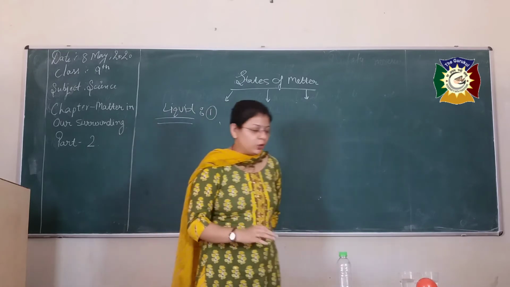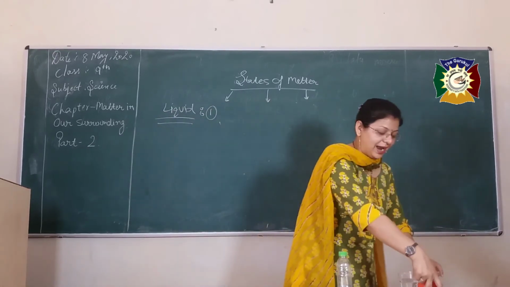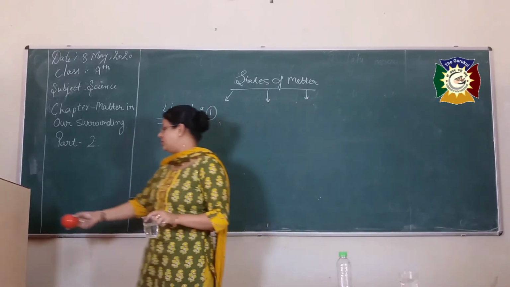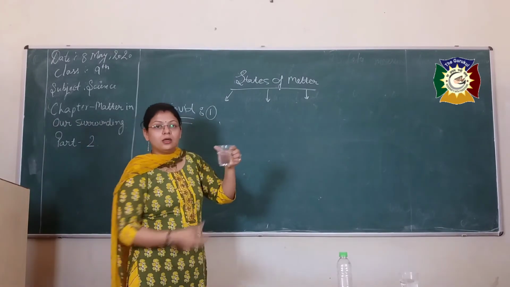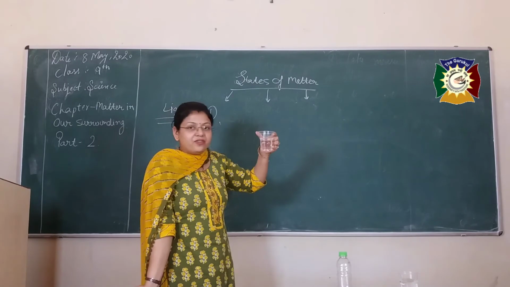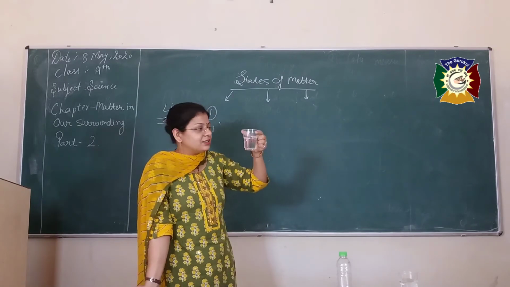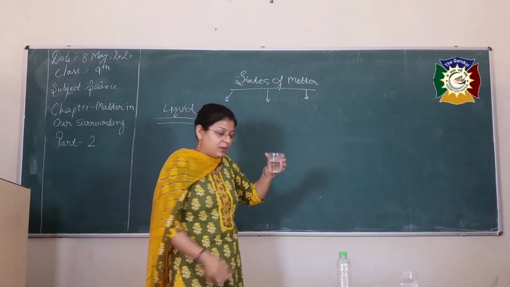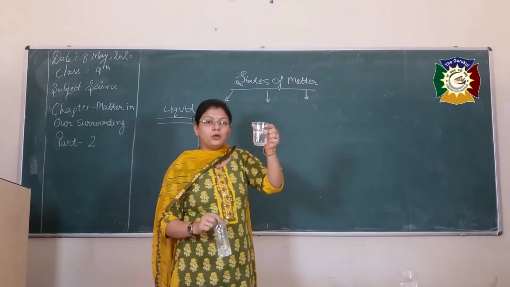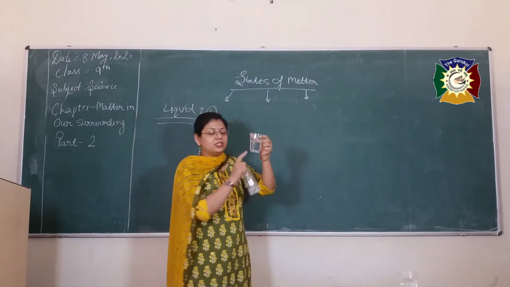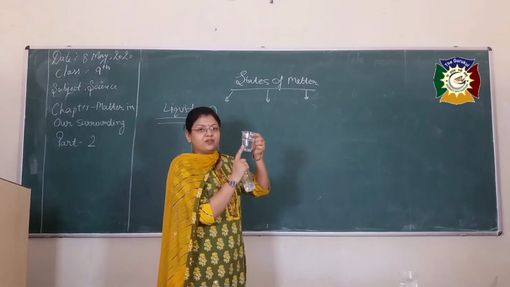Again, the same thing we are going to do. Just look at the liquid surface. Just by seeing it, what can you see? Can you say that this liquid has a definite shape? Let's do another activity. If this amount of water is in a glass, the shape of the liquid is the same as that of the glass.